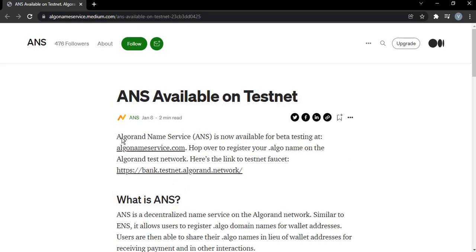ANS means Algo Naming Service, a name service. What it does is allow you to give a name to your transactions. For example, instead of having your wallet address, and our addresses are very long, if you go over to myalgo.com and check your address, it's quite long.